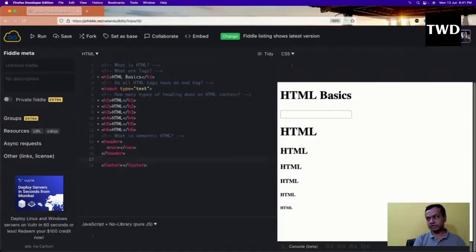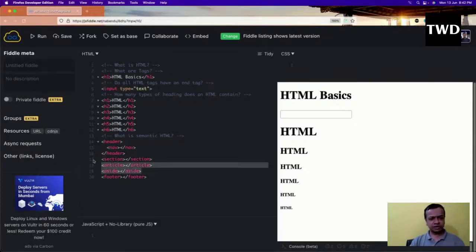There are two more things. One is a section. So in the body, apart from header and footer, there is a section tag, and there is an article tag also. Learn about it: what is section, what is article? And there is one more thing in this semantic set, which is known as aside. Aside is for the sidebar. So these things are there: nav, header, section, article, aside, and footer.